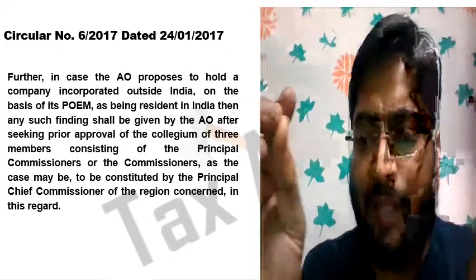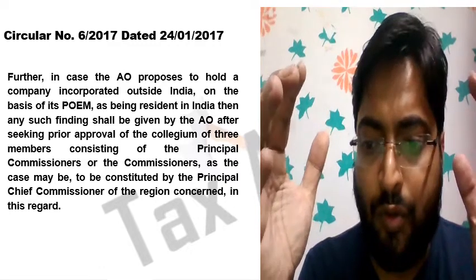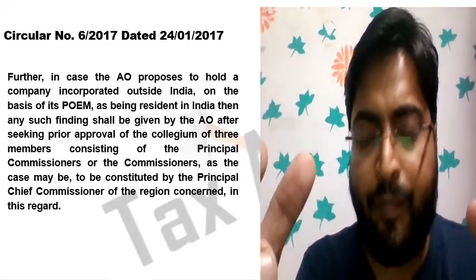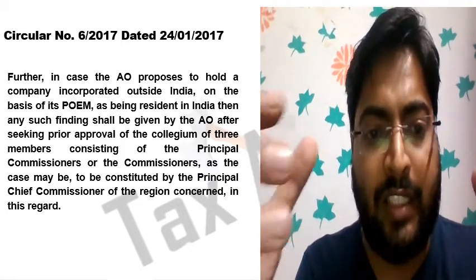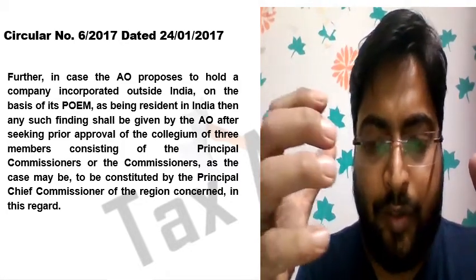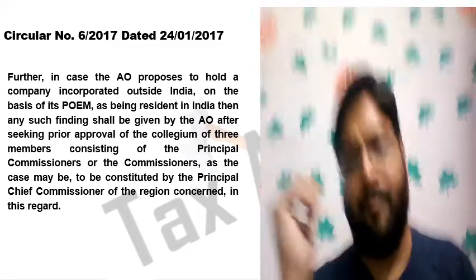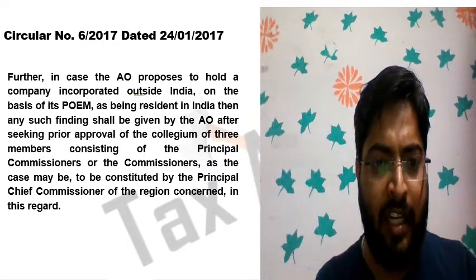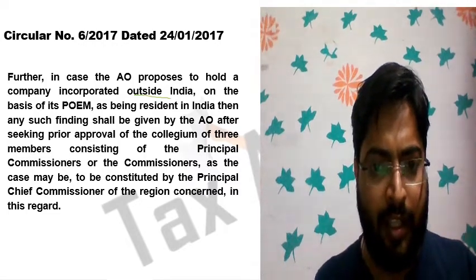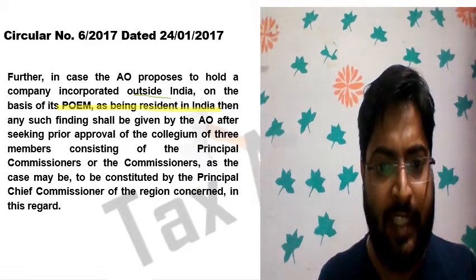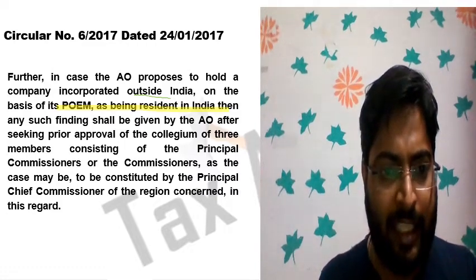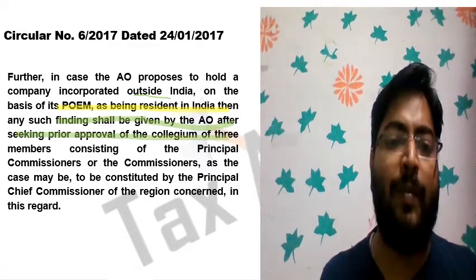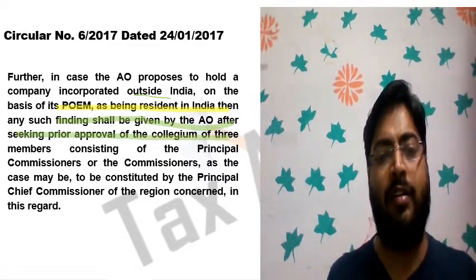The AO has to take permission from the principal commissioner to initiate proceedings to consider a foreign company to be a resident based on POEM. Further to that, if the AO proposes to hold a company incorporated outside India as being resident in India on the basis of its POEM, then any such finding shall be given by the AO after seeking prior approval of the collegium of 3 members consisting of the principal commissioner or the commissioner.